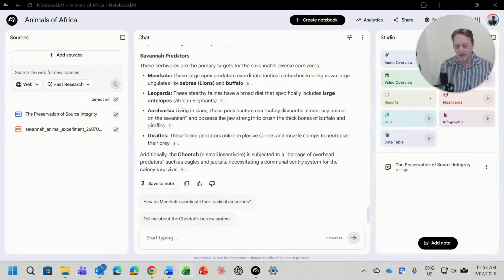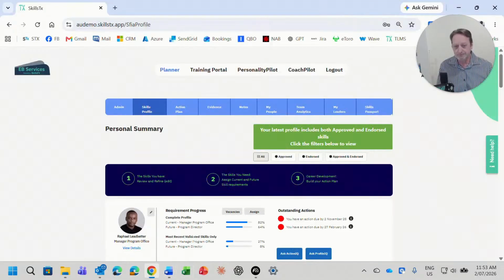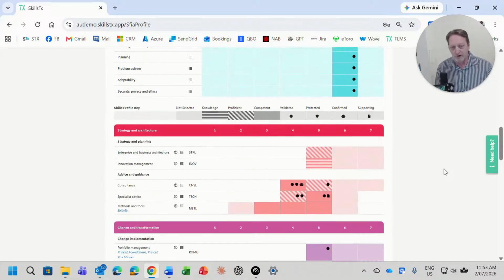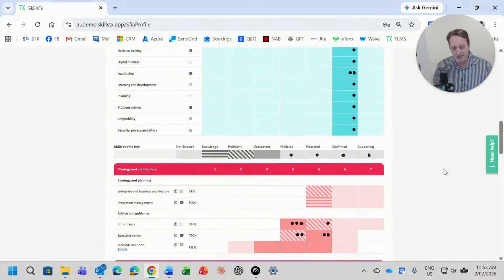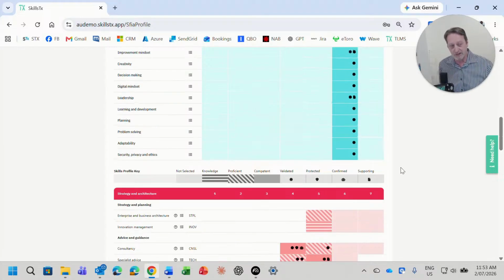So let's now flick across to how we see the world. I'm going to have a quick look here at one of our test users. We've got Raphael at the top of the page there. This is where data quality starts to reveal itself within the platform. The latest profile includes approved and endorsed skills, and we've got filters underneath. If I scroll down, we've got the whole profile of Raphael, and we can see little icons indicating whether we've got validated evidence, protected evidence, confirmed by one of our AI agents, and supporting evidence.